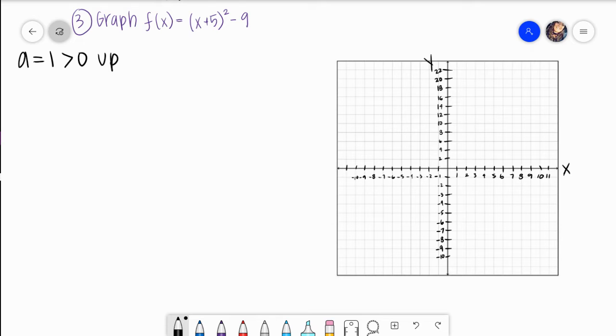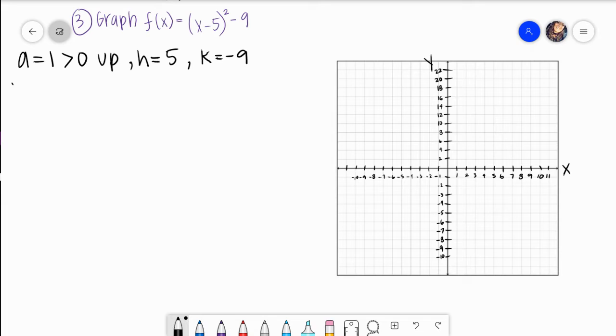My h is -5. No, it's a 5. Why do I have that little mark there? That is x minus 5, all squared. Okay, so my h is 5, and my k is -9.